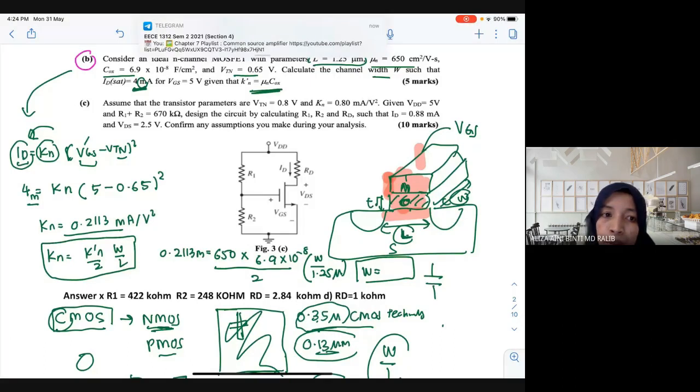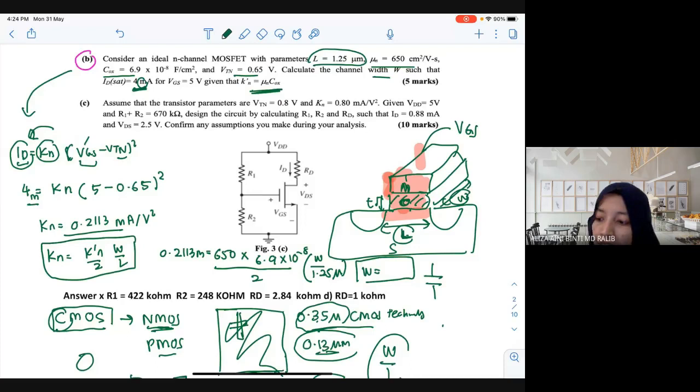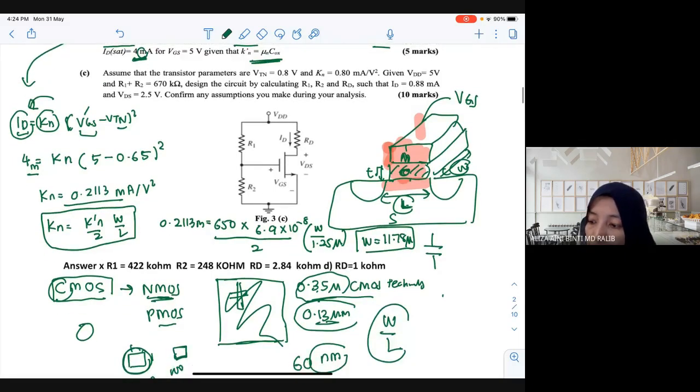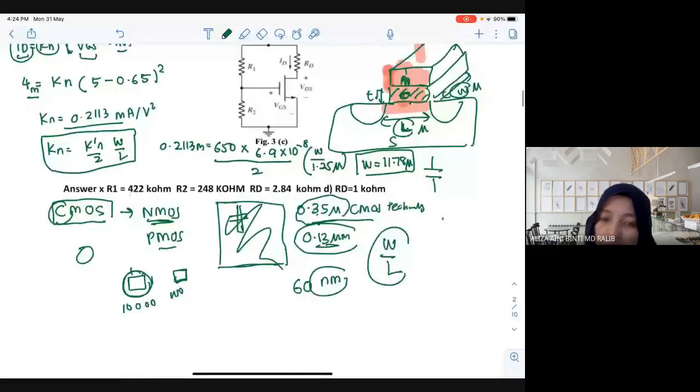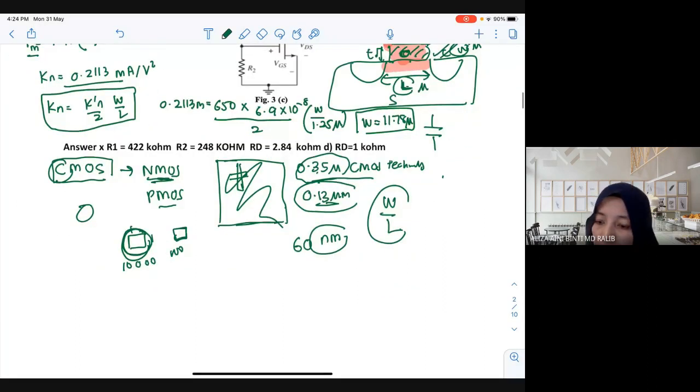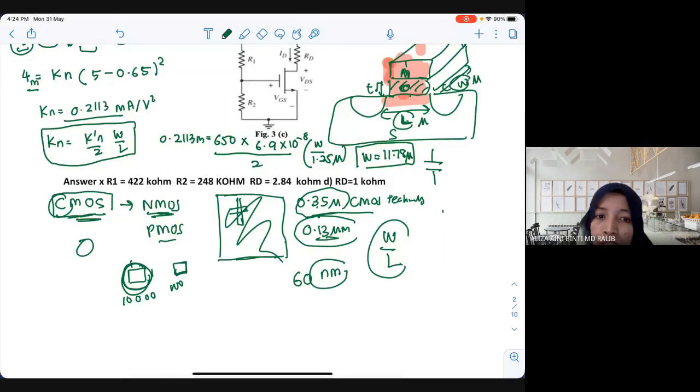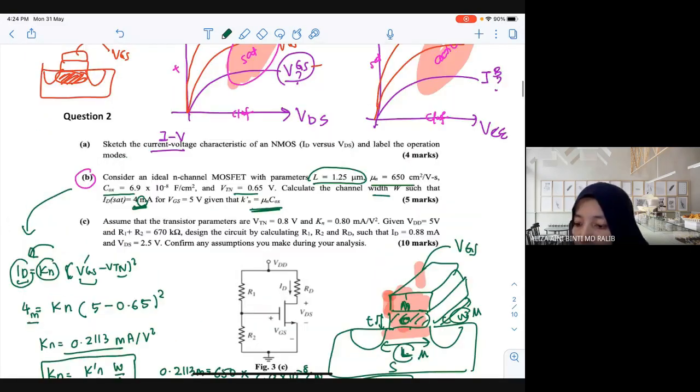So you just use your calculator and then you can get your W. You can calculate later. The answer is around 11.78 micro. So W over L, all will be micro. This dimension will be micro, the length will be micro. The smaller the W over L, the higher the number of transistors that can be placed in the chip and the chip becomes faster. You can read about this, CMOS, for your extra information. Okay, so is it clear, class?